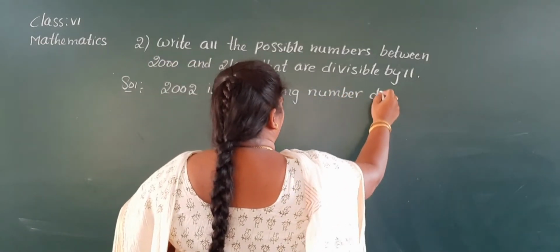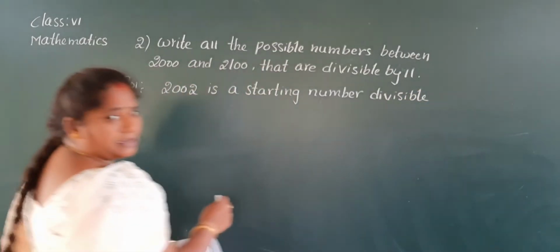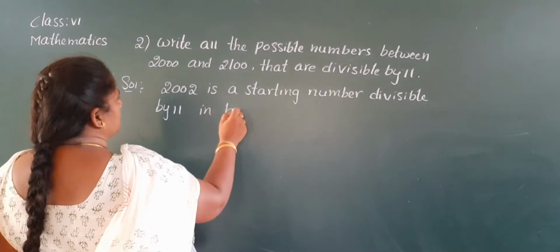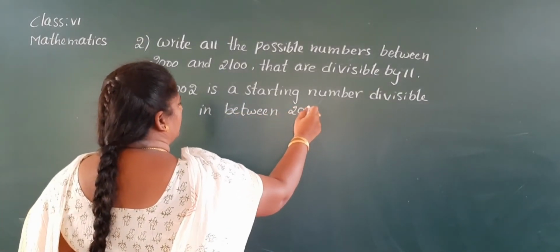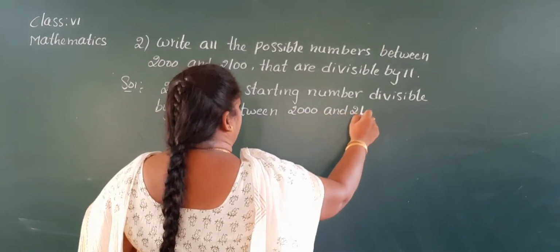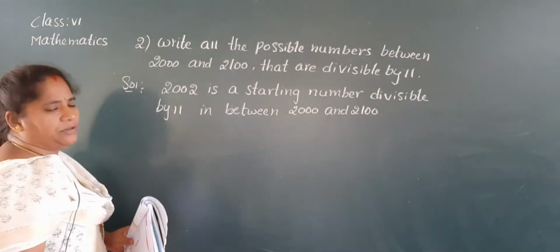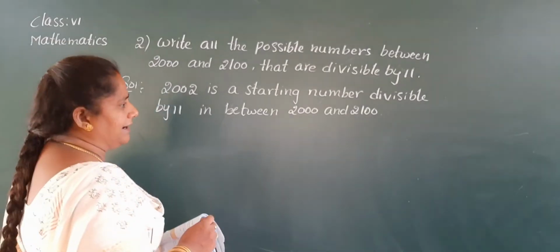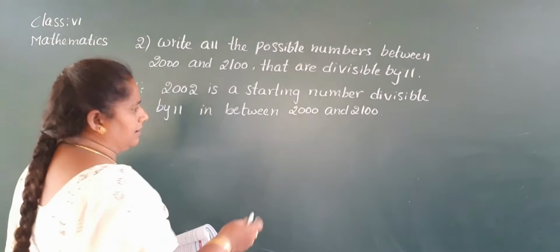Divisible by 11 in between 2000 and 2100. Okay. Now you find out that 2002 is the starting number. How to find the next numbers? You add 11 every time to get the next number.